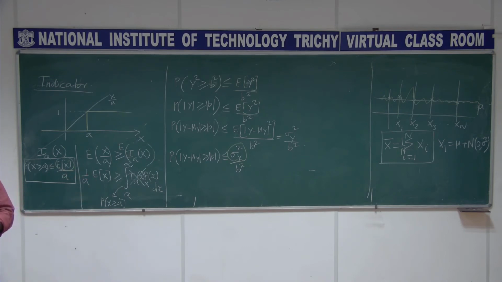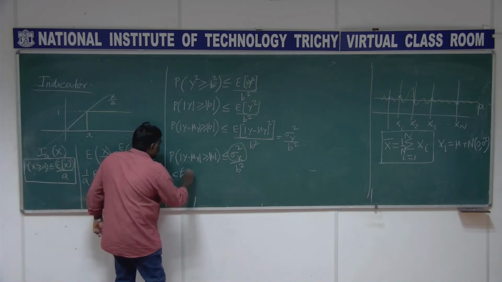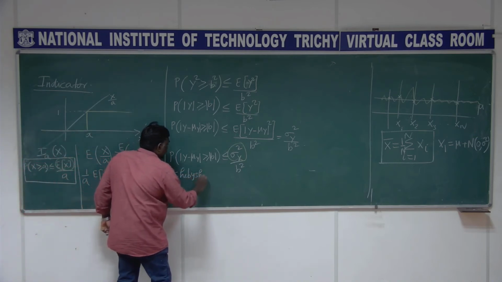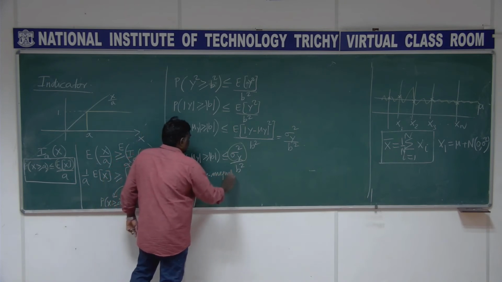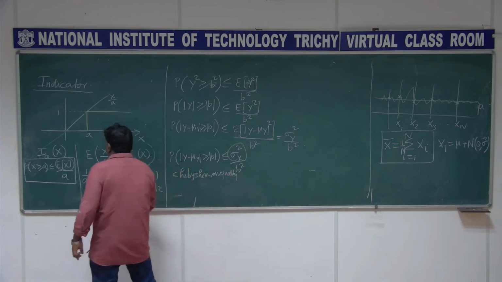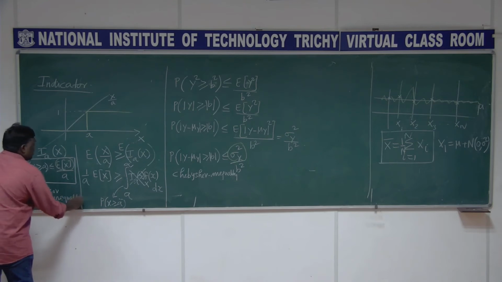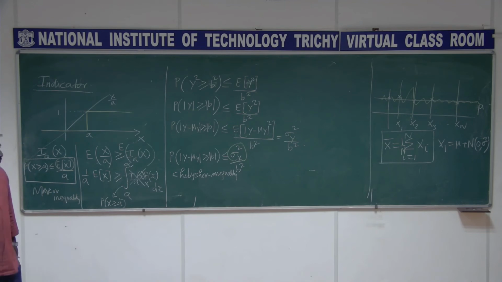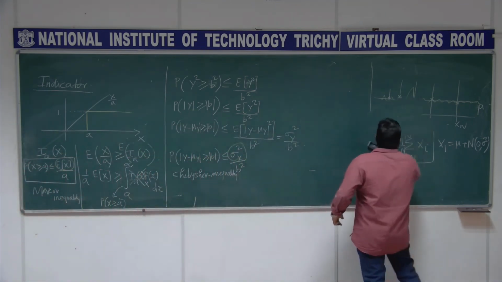So then we go for, this is that Chebyshev, right? And this is Markov. And the third one is the Chernoff bound. I will just write that.